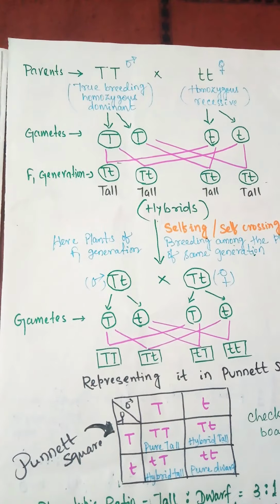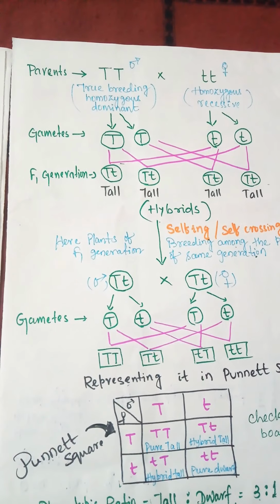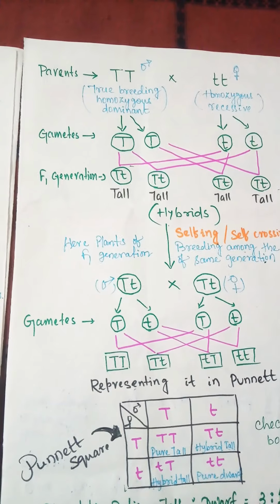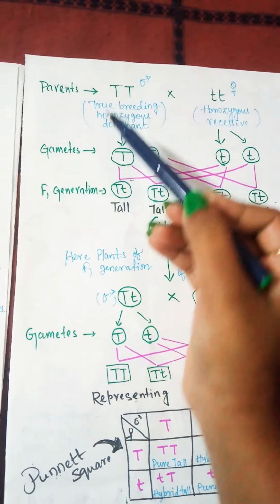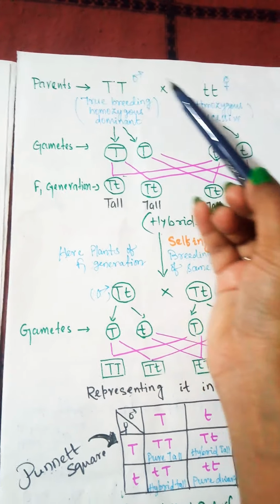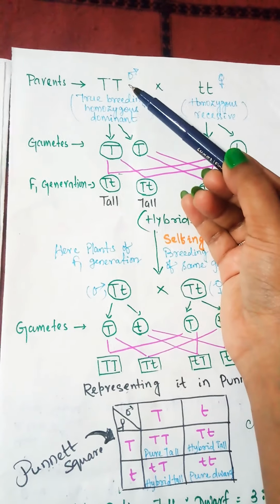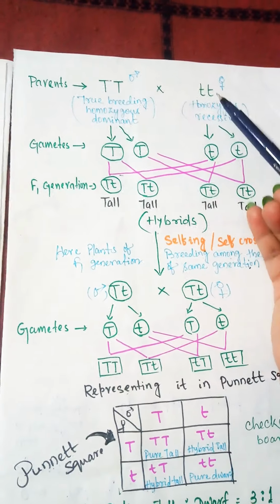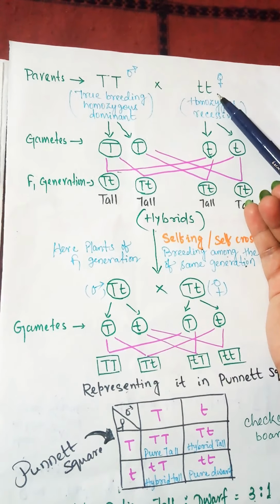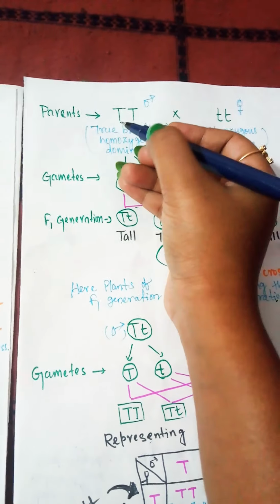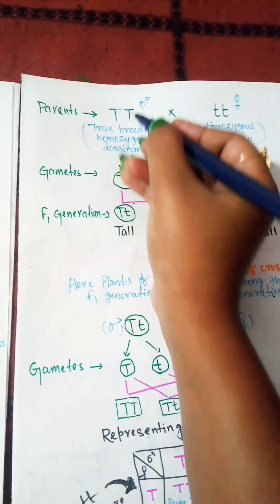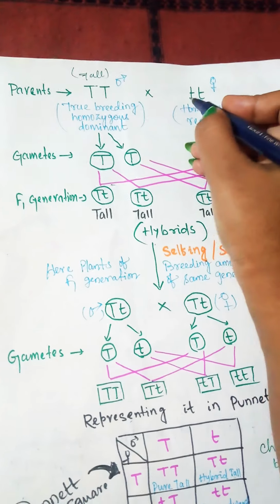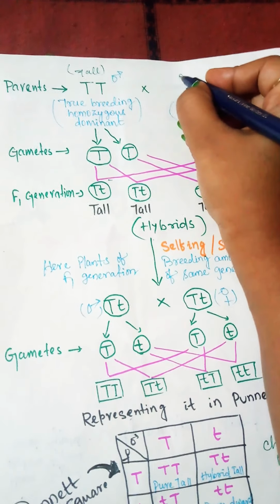He crossed two true breeding plants, the homozygous dominant plant with the homozygous recessive plant. Here the parents are, one is a dominant plant, one is a recessive plant. Let us take this as a male plant and this as a female plant. You can notice that here it is represented in a capital letter, so it is the tall. Here it is represented in a small letter, so it is a dwarf.